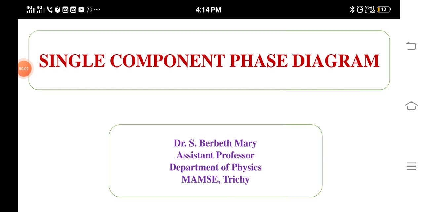Today, the topic which we are going to discuss is the single component phase diagram. We can call it a single component phase diagram or unary phase diagram, where the component is only one. Actually, phase diagrams are classified into unary phase diagram, binary phase diagram and ternary phase diagram. In that, the single component phase diagram, or unary phase diagram, is the basic and simplest form of phase diagram.